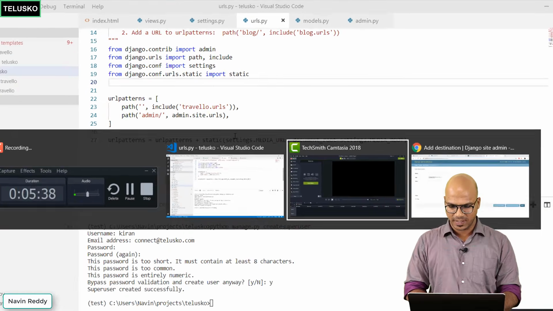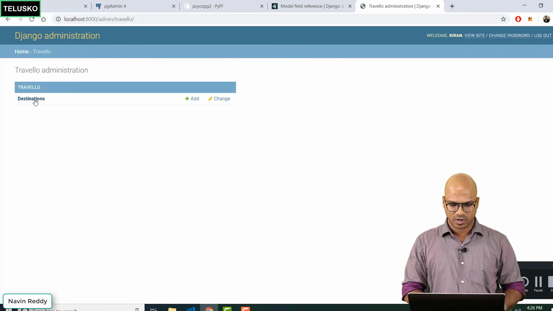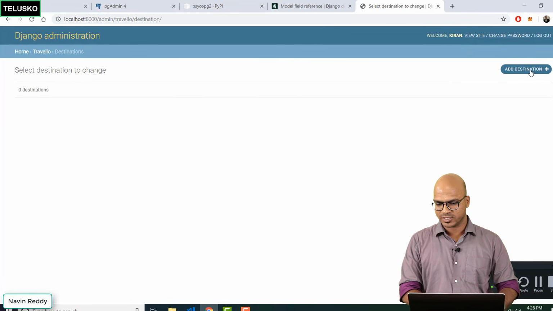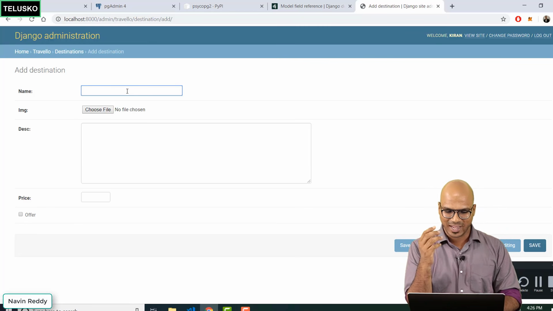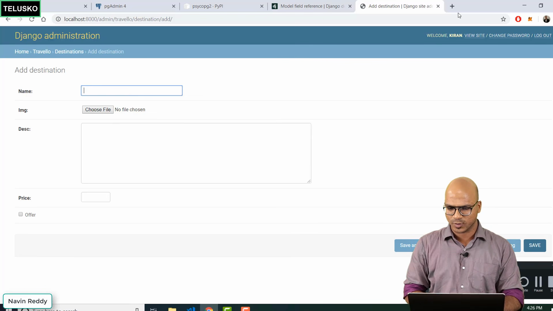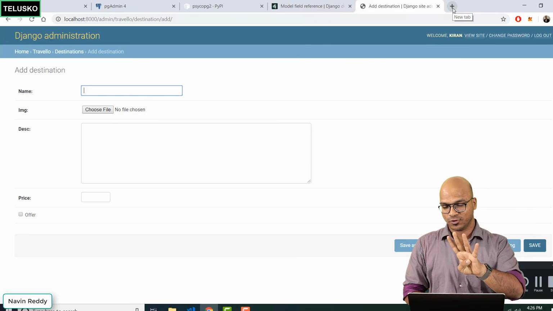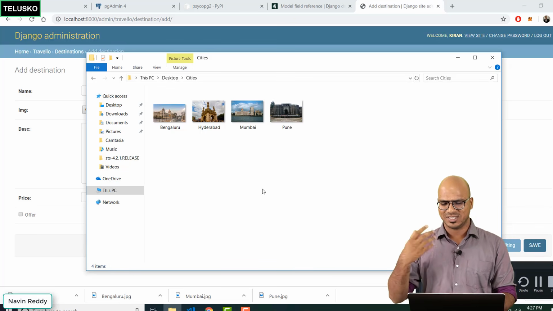Let's go back to our page. And here we'll add our destinations now. So we'll click on destinations and let's create some new destination. Okay, but for that we need some images, right? Because I'll be adding 4 cities here, and for that you need 4 images. So let me just quickly go to Google and download 4 images for 4 cities. Okay, so you can see I have downloaded some images from Google randomly and we got 4 cities. In fact, I searched for the city name and we got it. So let's add these images and names as well.